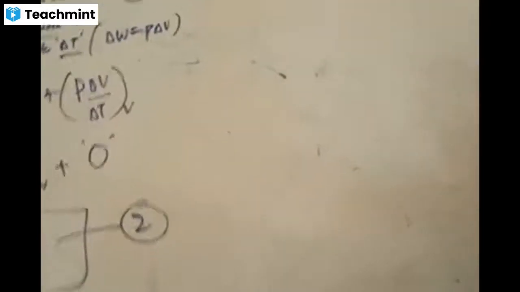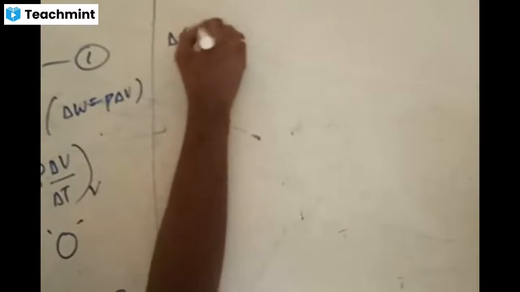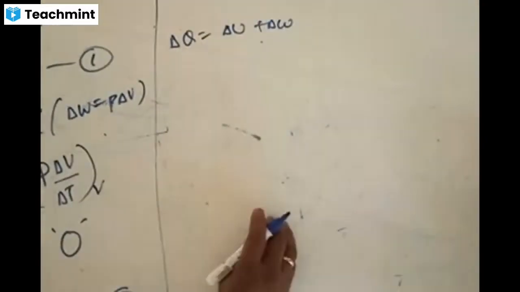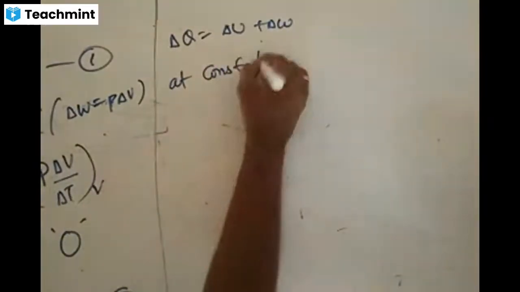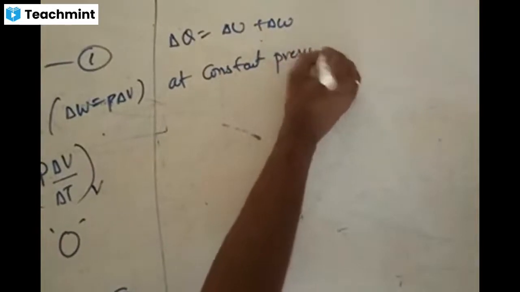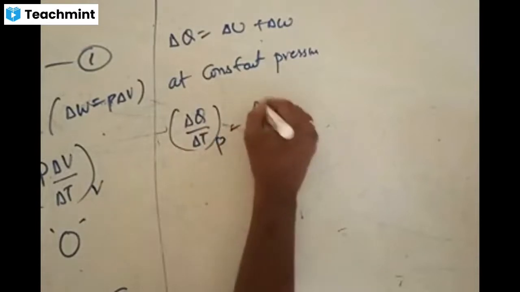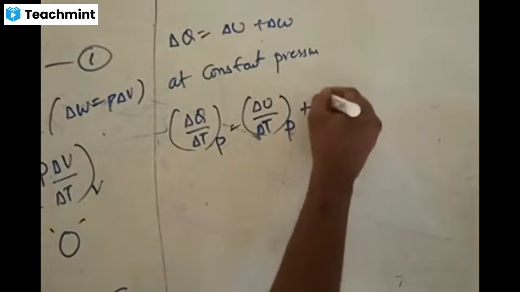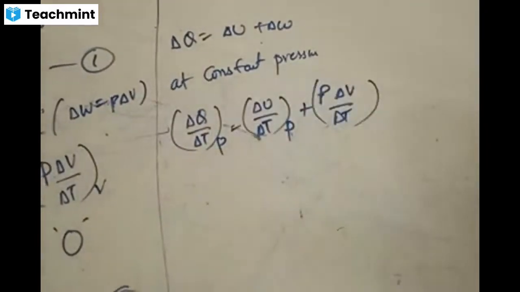Now let us write for constant pressure the same equation again from thermodynamics. Again from the first law of thermodynamics, delta Q is equal to delta U plus delta W. Now writing this at constant pressure, delta Q by delta T at P is equal to delta U by delta T at P plus P times delta V by delta T. You can write like this.